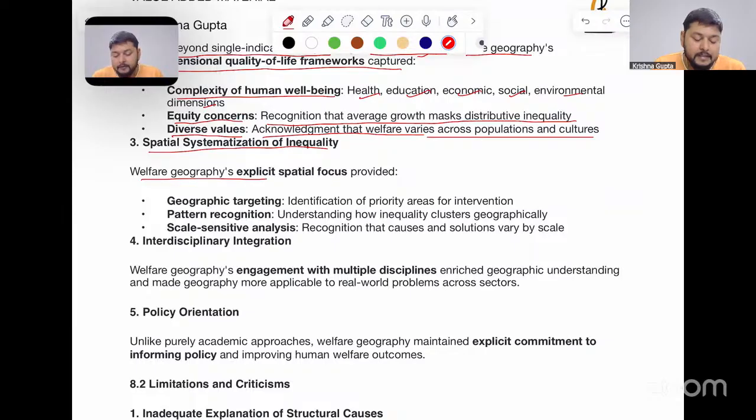Welfare geography's explicit spatial focus provides geographic targeting, identification of priority areas for intervention, and pattern recognition, understanding how inequality clusters geographically. Scale-sensitive analysis: recognition that causes and solutions vary by scale.